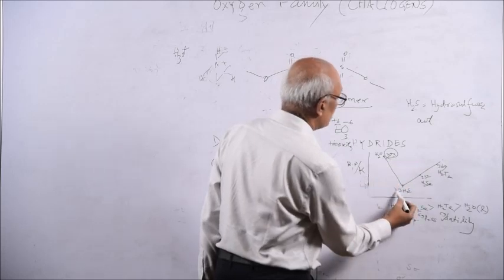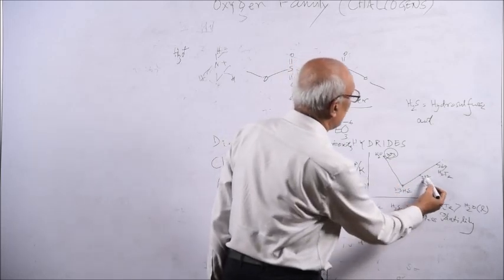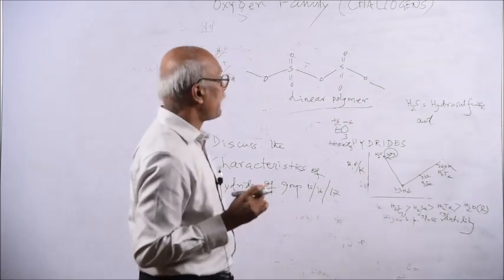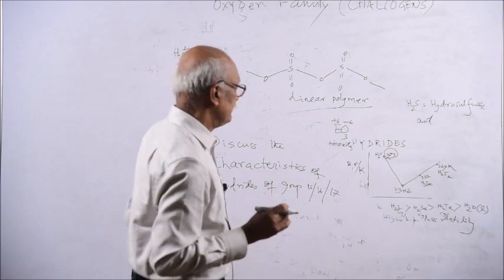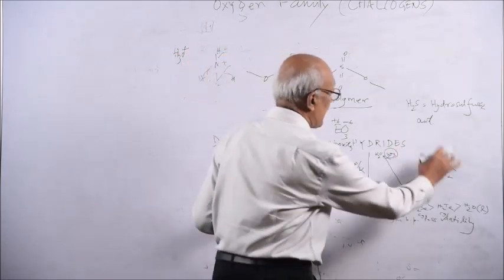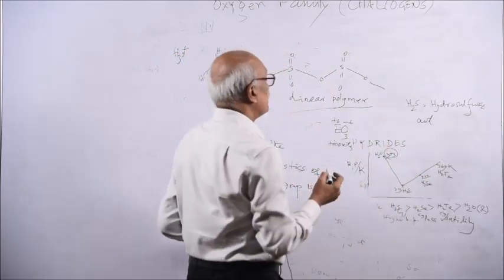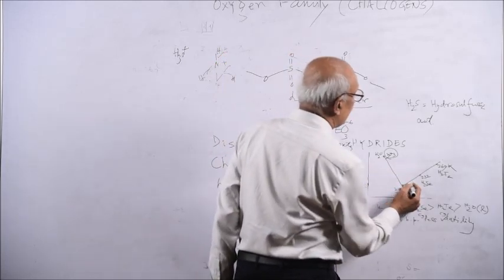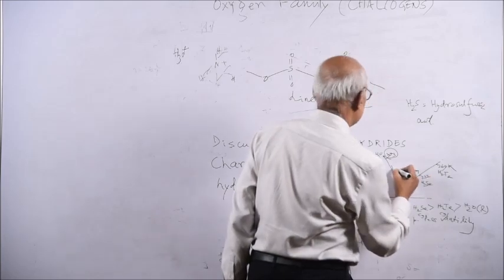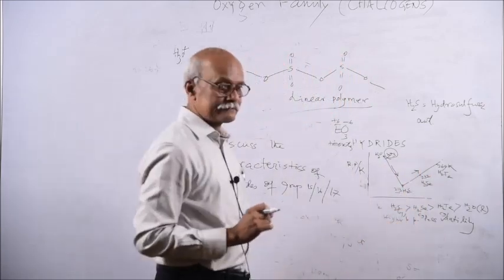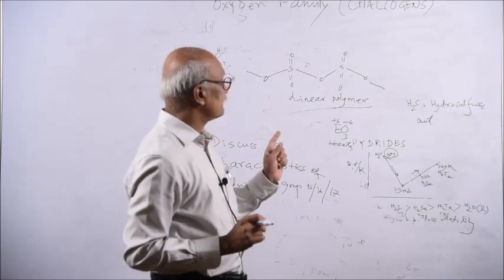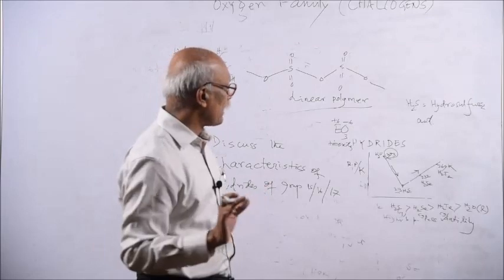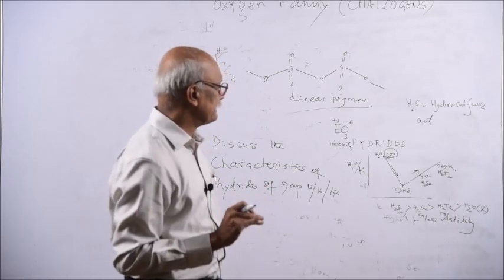H2S is 213, H2Se is 232 in Kelvin, and H2Te, hydrogen telluride, is 269. So you see, if you study the graph, there is a sudden decrease in the boiling point, then it gradually increases. Question is asked, why does the boiling point decrease, then increase? Why is there a deviation in boiling point, not a regular decrease or increase, but a fast decrease, then an increase?